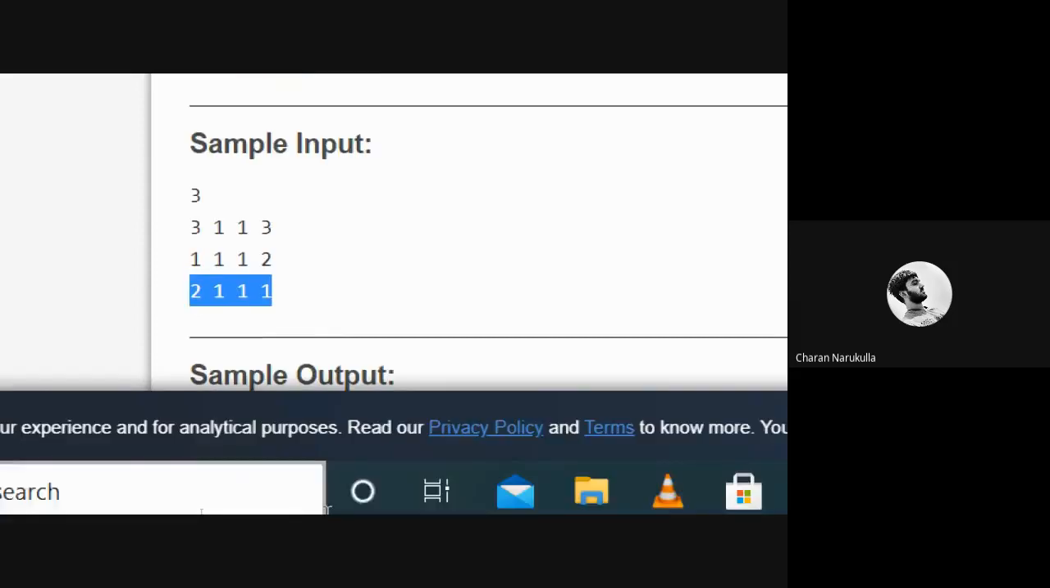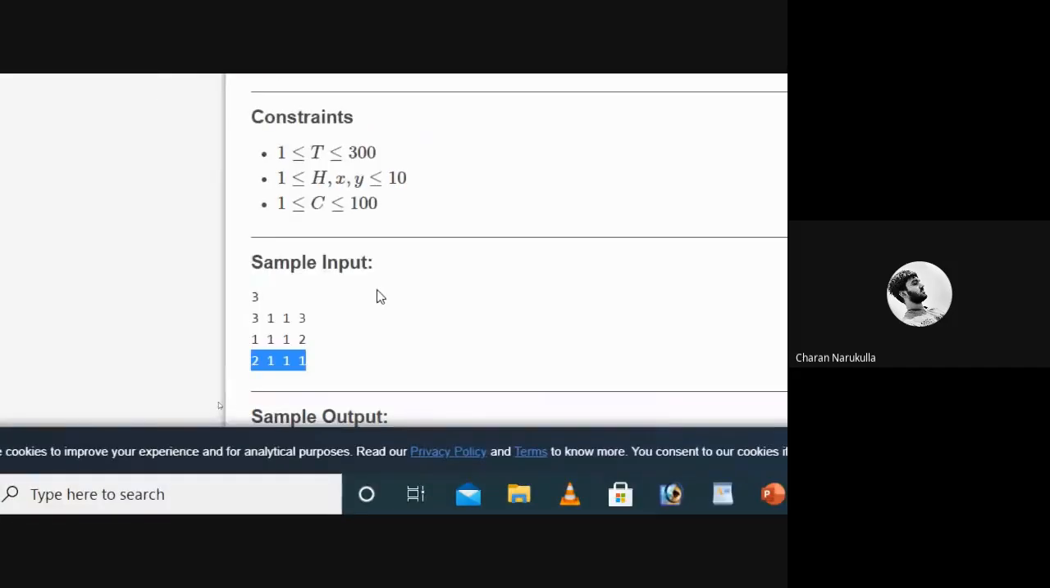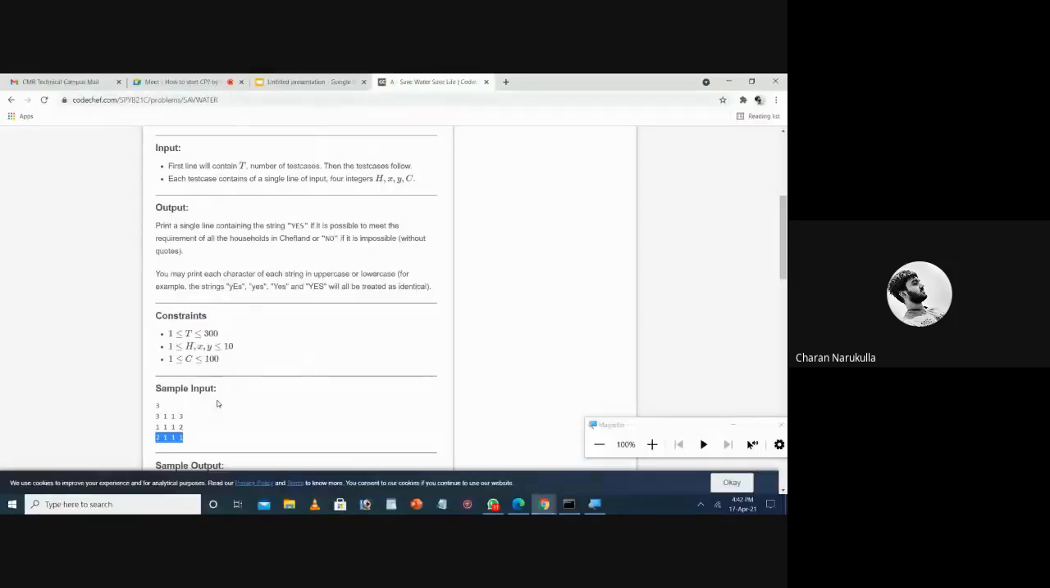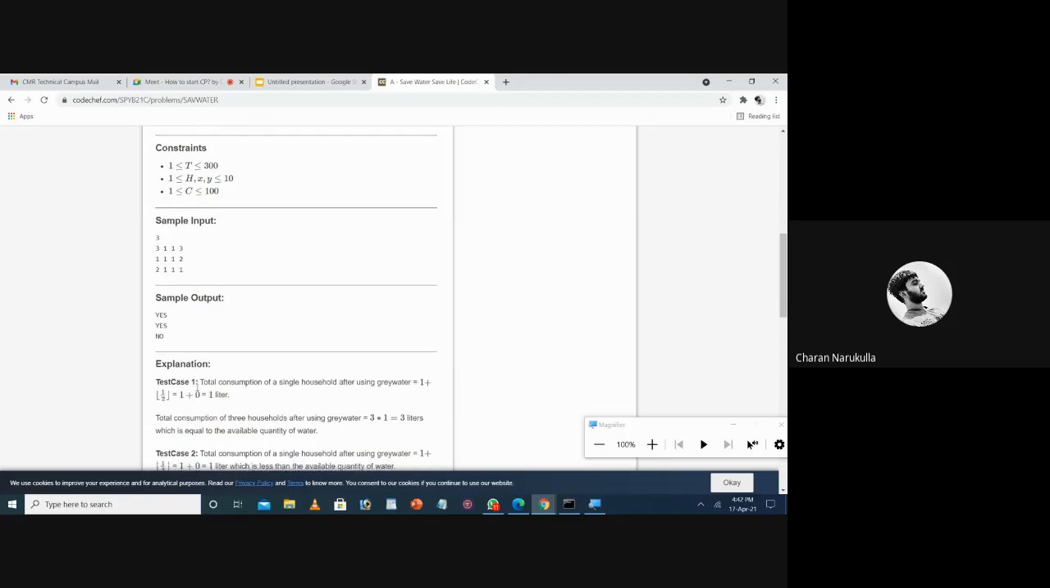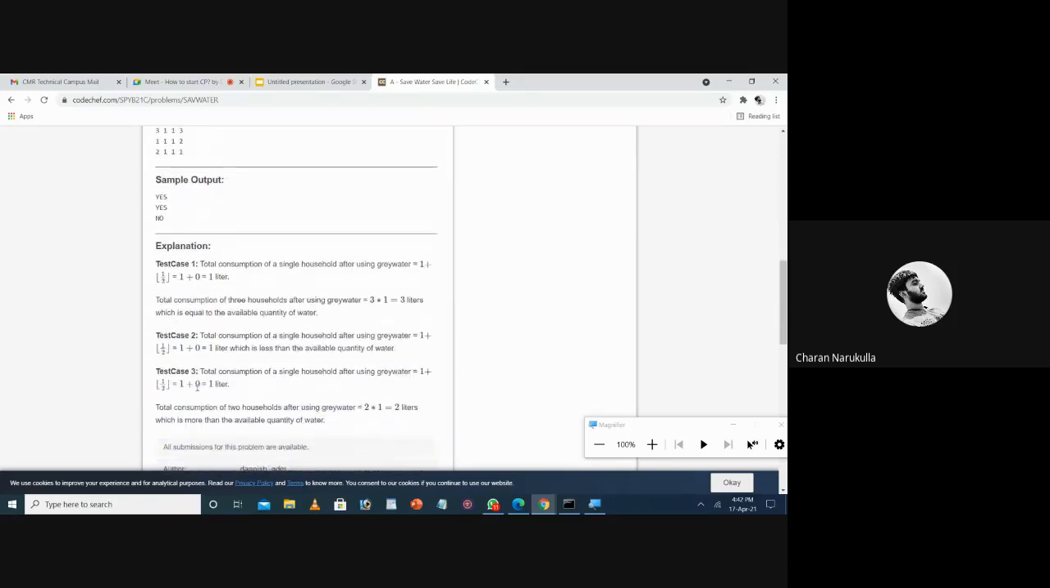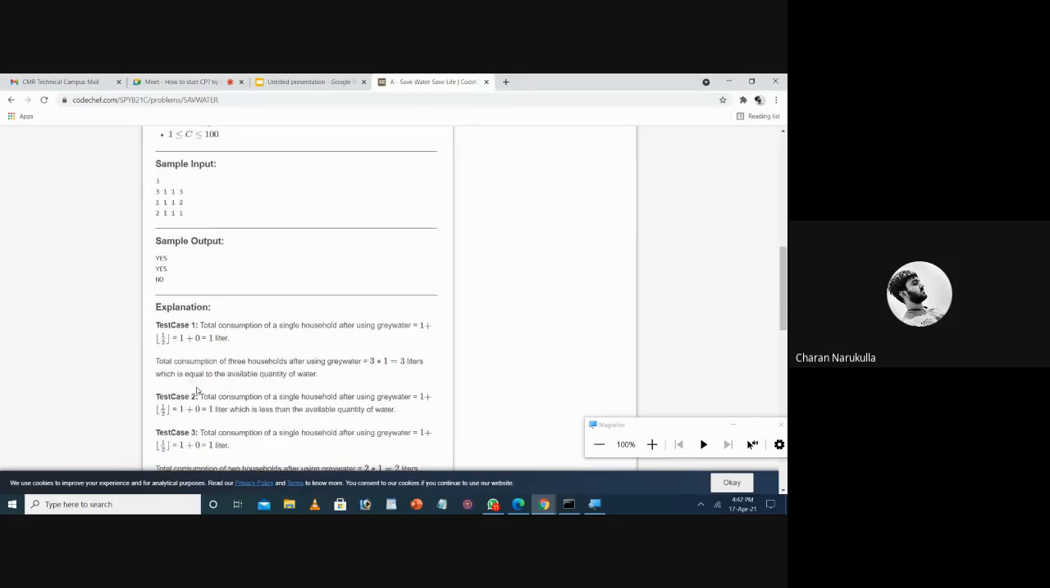So coming to the first output in the sample test case, they said that the first test case is S, second is S, and the third one is no. That means in the first test case, water is sufficient for the households, second is sufficient, and third is water is not sufficient for the households. And also in a few questions, not in every question, they will provide the explanation for the output.